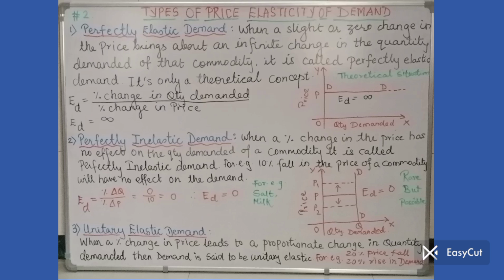This case is rare, but it's possible, and it happens. We have seen the example of salt clearly. I hope it helps. Now next, coming to the third type of price elasticity of demand.